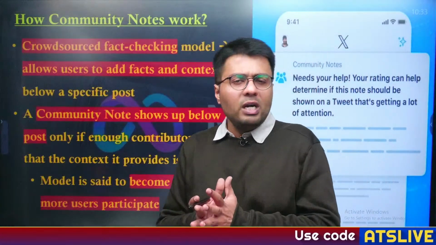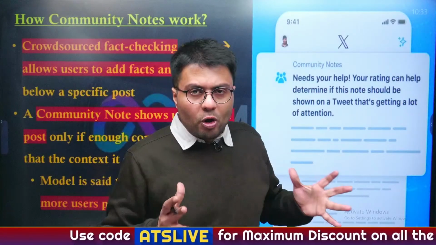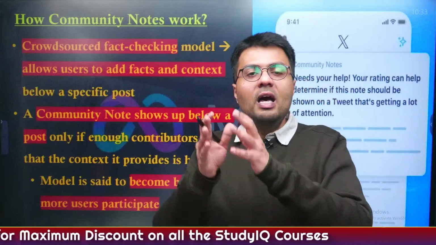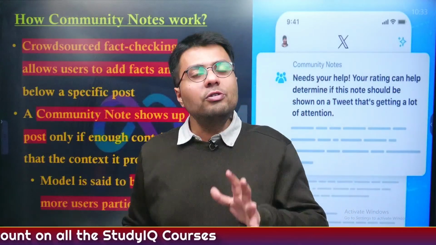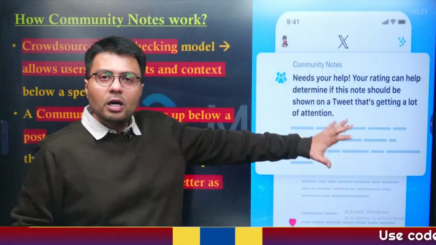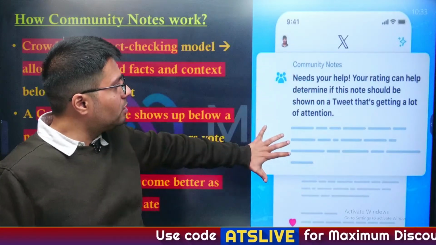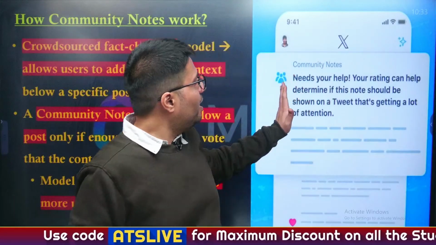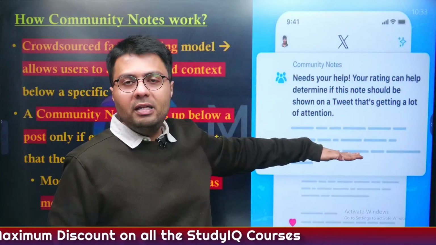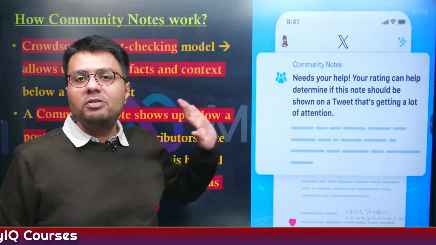Now, what is community notes? This is a crowd-based fact checking model which enlists users of the very platform to flag whether the information posted on the platform is true or not. For example, it is prevalent on Twitter, or X, that whenever a tweet is posted, a community note appears saying that the information is true or false, and it will also highlight the source from which the users are identifying whether the information is right or not.